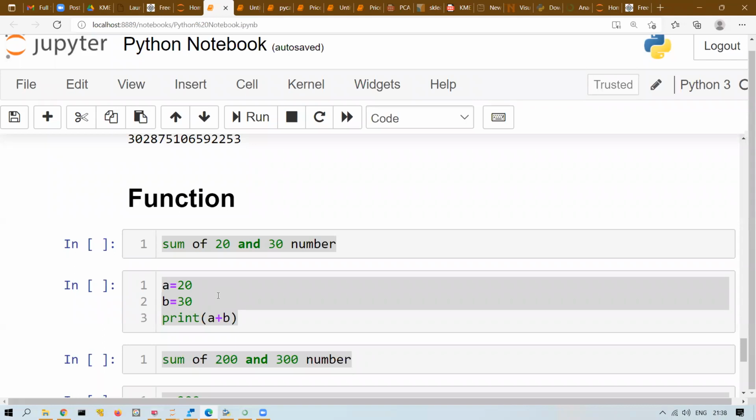Some of the common code, you can write it inside a function instead of repeating. Let's say there is code to connect with the database, which will take the username and password and connect with the database. Like in a team, there are 10 people who are going to extract data from the database. Either you write, or I write, or anyone else writes the code, the connection to the database Python code is the same, isn't it? If the database is the same, only the username and password will be different. The code will be the same.